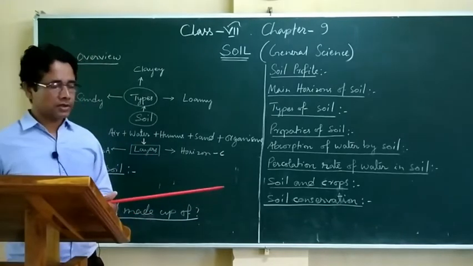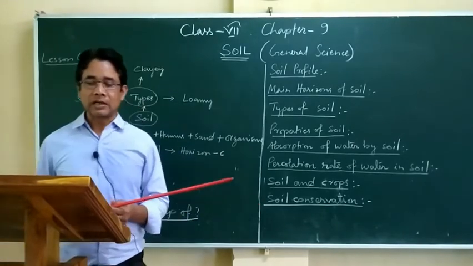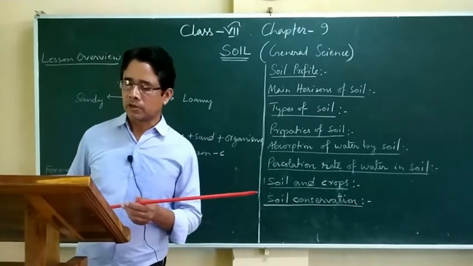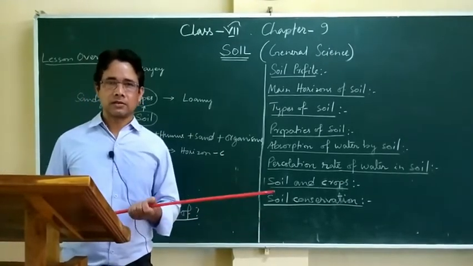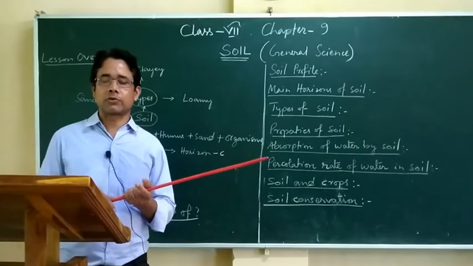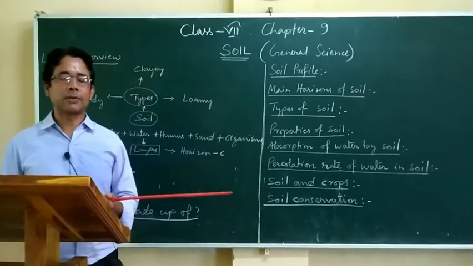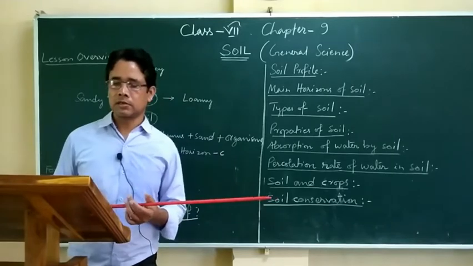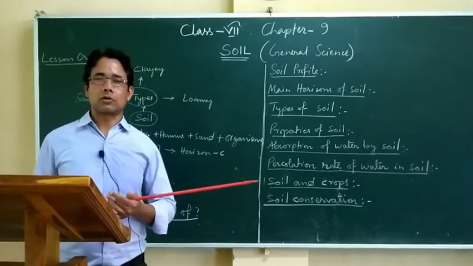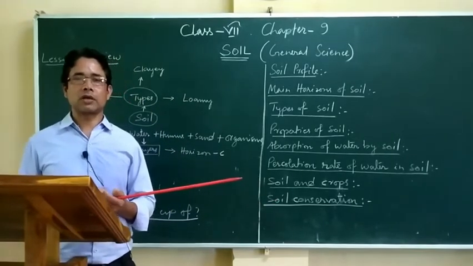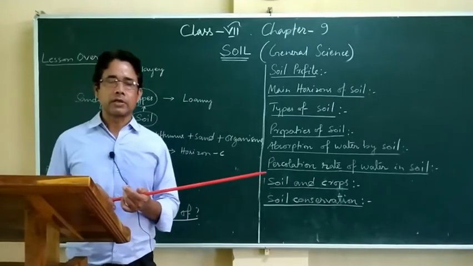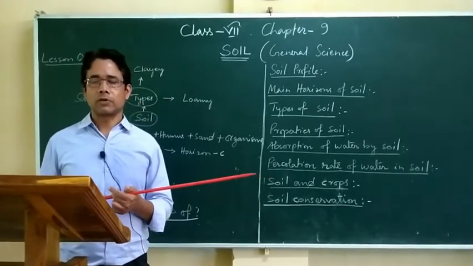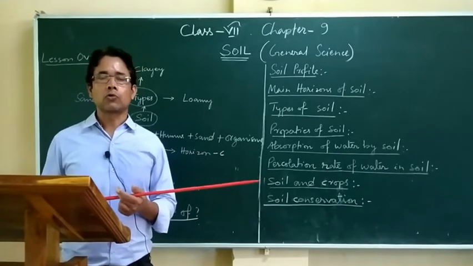Now, what are the characteristics of these soil types? Clay soil is less fertile, dense. Dense means the particles are packed together. Not much gap is there between the soil particles. Gets waterlogged. Waterlogged means when water gets collected in such a type of soil, it remains there for some time. The water does not disappear quickly.